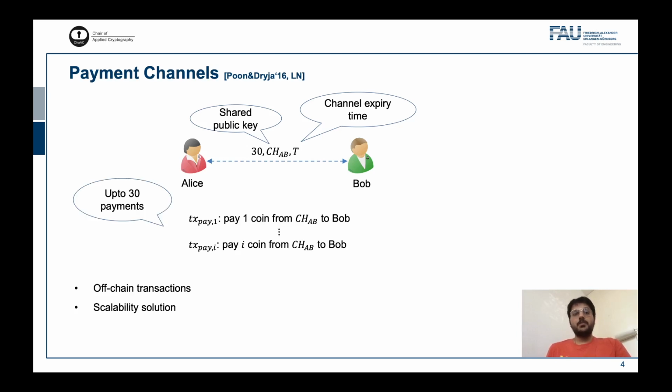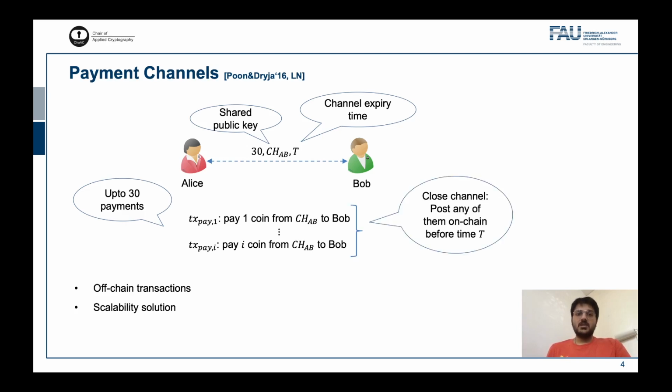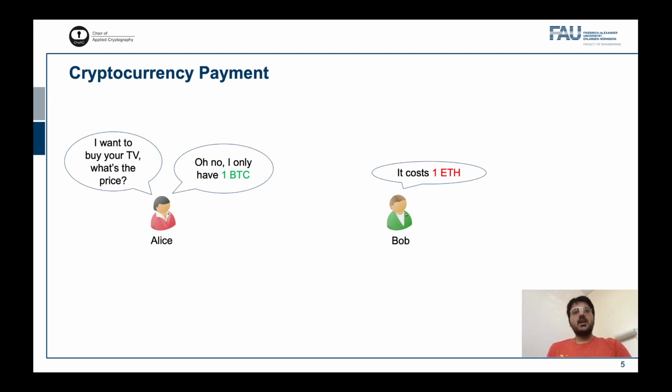Alice can make payments from the channel to Bob, but none of these payments are yet posted on-chain. Eventually, once Alice stops using the service, Bob can post any of the payment transactions on the chain after generating a valid signature on it before time t. This way, in this example, Alice can make up to 30 payments to Bob with 1 additional coin in successive payments.